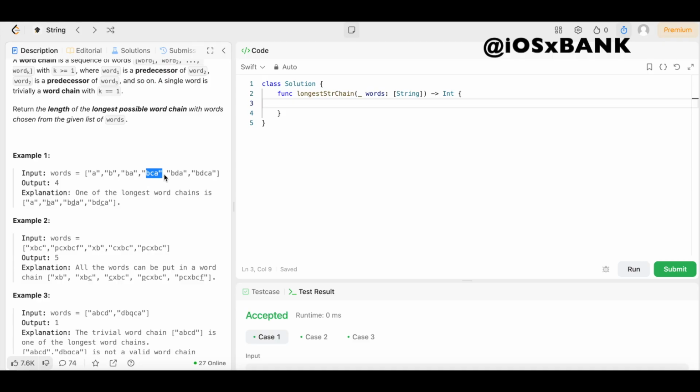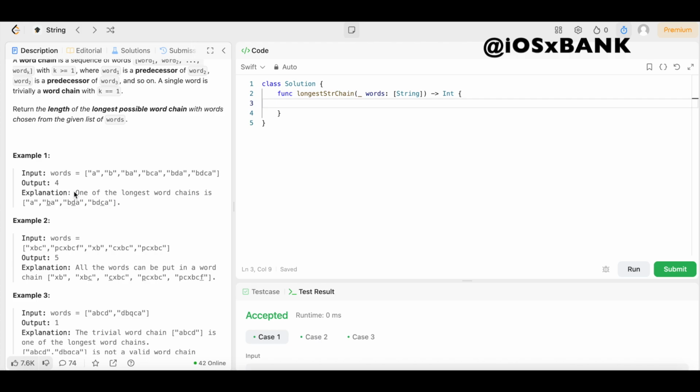Then we have BCA or BDA, either one. In this case, they use BDA. So from BA to BDA, all we have to do is insert one letter, which is D. We insert D into this string, and then this string becomes equal to this string. So we can include BDA in our word chain. Then finally, all we have to do is insert a C into this string. So if we have BDA and we insert a C after the D before the A, then BDA becomes BDCA, because we only had to insert one letter, which means we could add that to the word chain as well, with the final word chain being this right here.